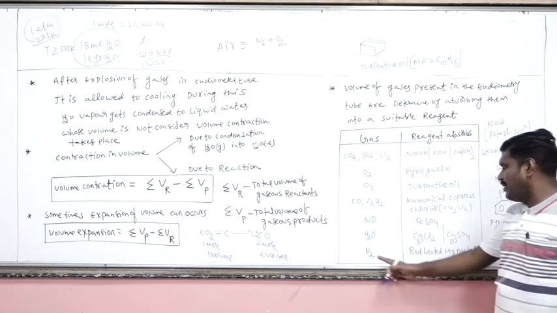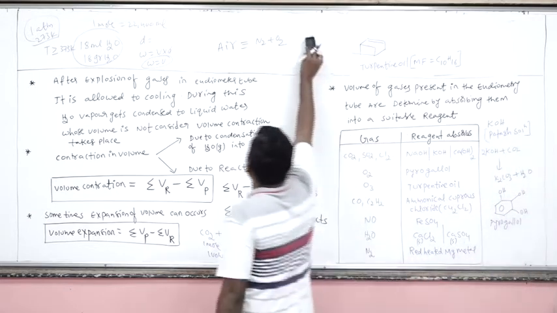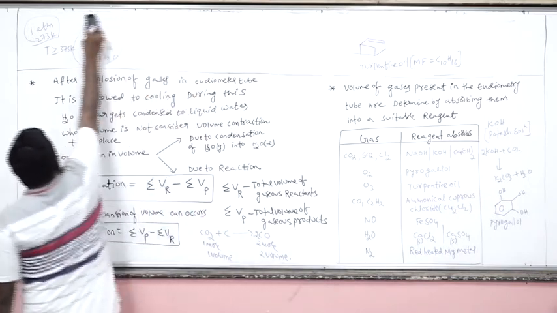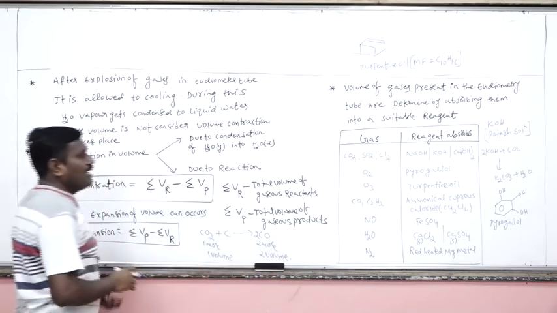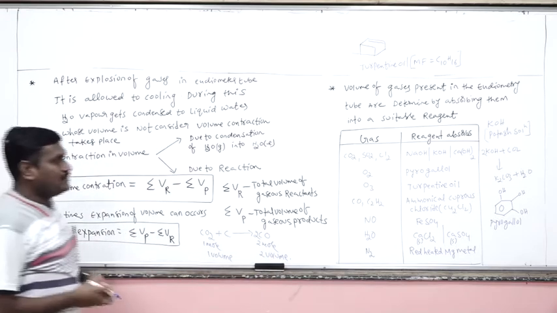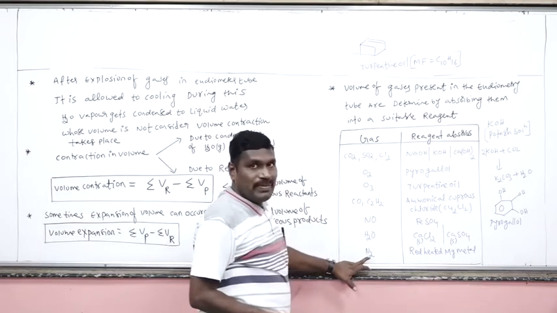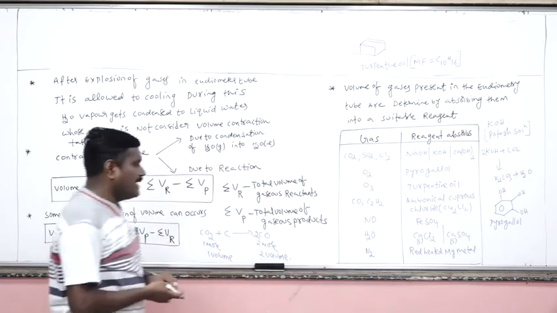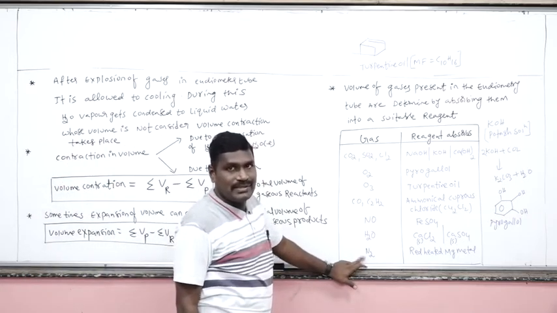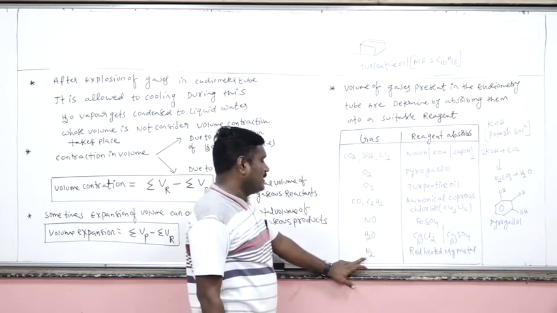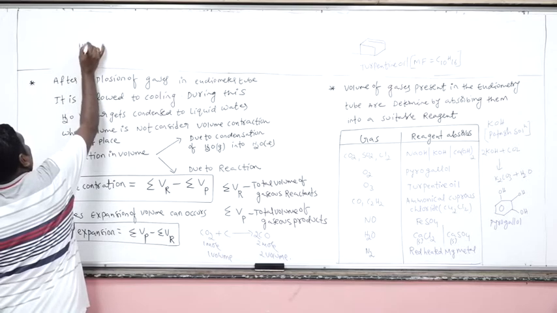Okay. Now nitrogen gas is absorbed by red hot magnesium. Generally, unless there is a mention about nitrogen in the question, nitrogen is always chemically non-reactive or inert. Are you getting my point? Because nitrogen under normal conditions does not react. So this is a non-reacting gas. So nitrogen can be removed by red hot magnesium.